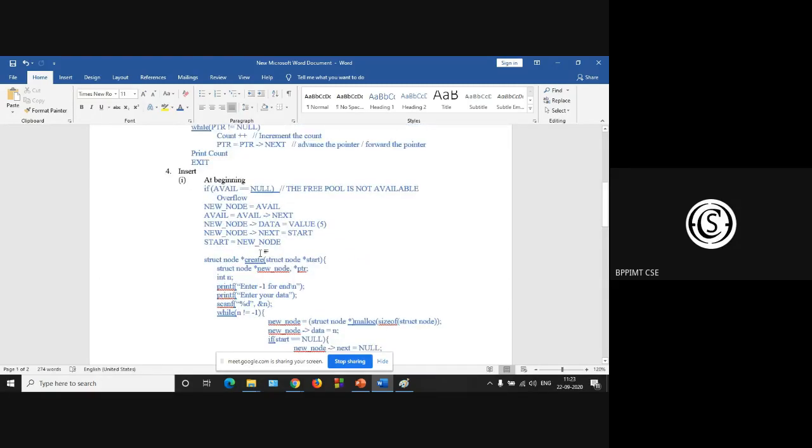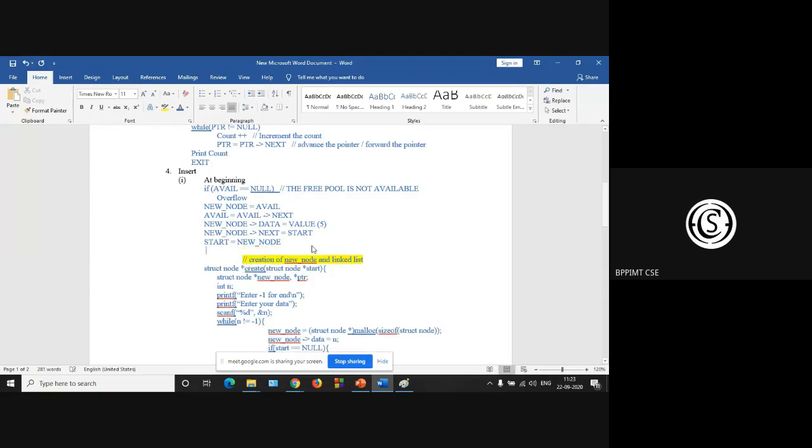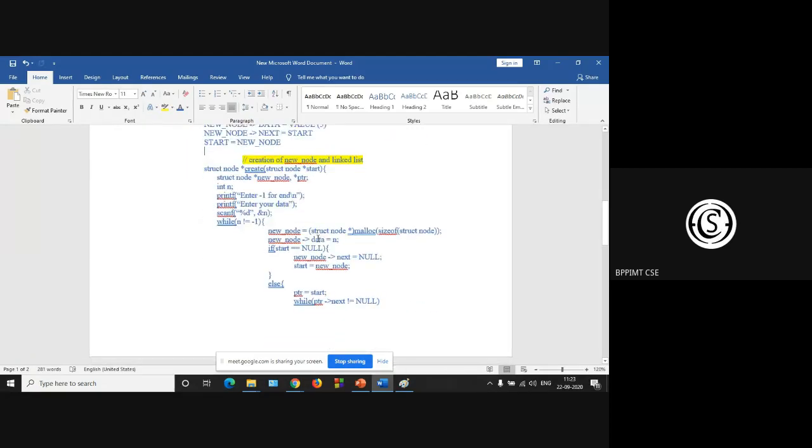This is just the creation of a new node and linked list. This is the code for creation of a new node and linked list.